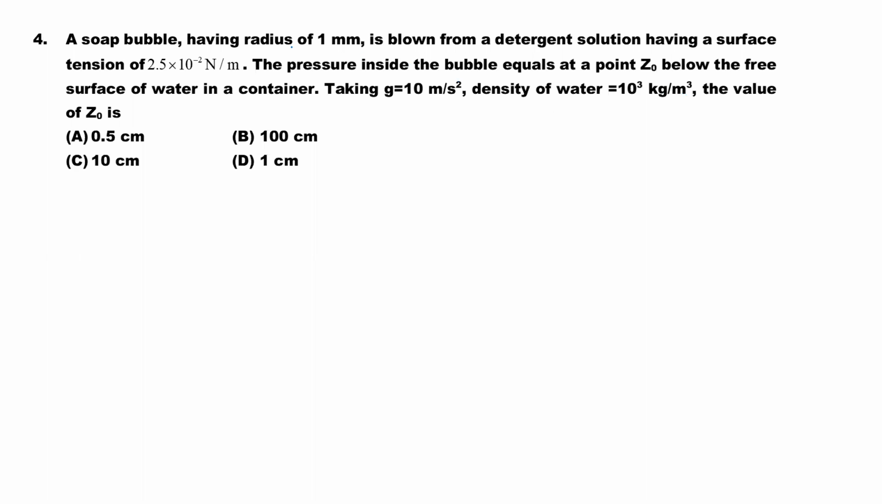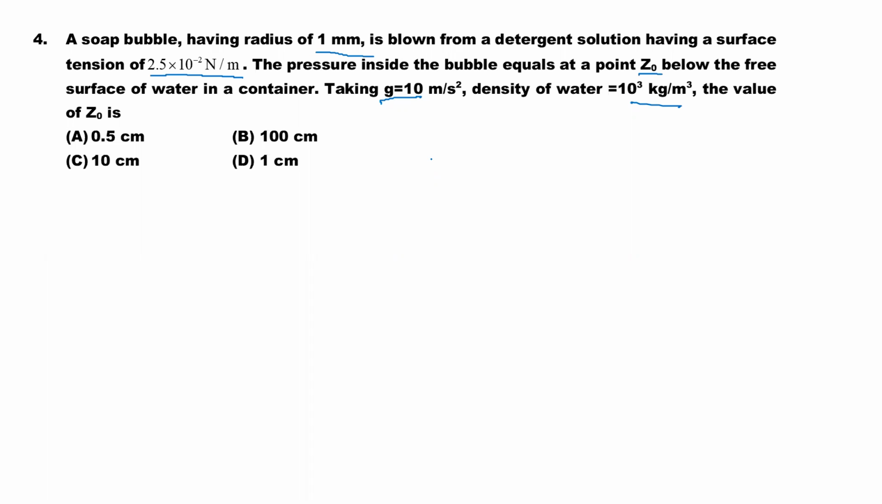Friends, we have a soap bubble of radius 1 mm blown from a detergent solution. This solution का surface tension कितना है? 2.5 into 10 to the minus 2 Newton per meter. The pressure inside the bubble equals the pressure at the point Z naught below the free surface of the water. Taking g equal to 10 meter per second square and density of water this much, the value of Z naught is how much? And the pressure at a point Z naught below the surface of water is how much? Pressure at a point we know is rho g h, and below a height Z naught, that is rho g Z naught.